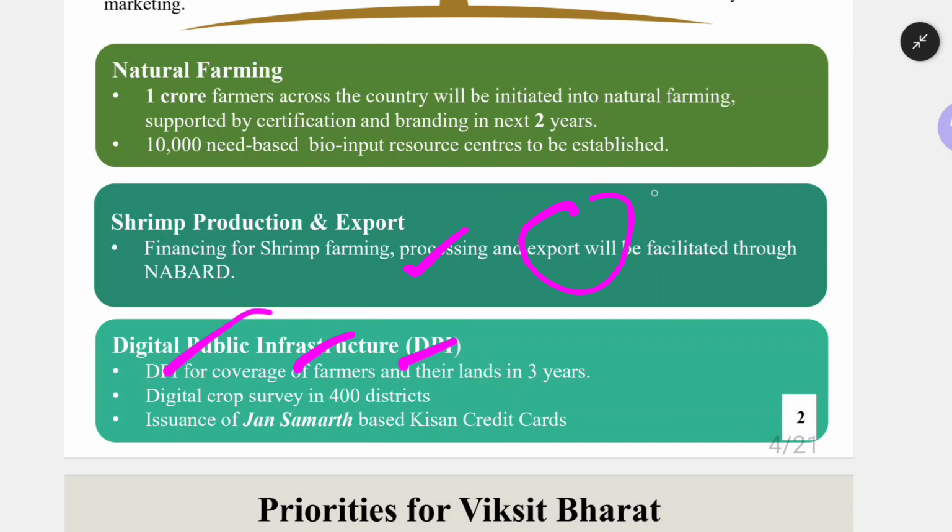Digital public infrastructure is important here. DPI for coverage of farmers and their lands in 3 years, nothing but a land purification program. Whatever lands the farmers have will be put under the digital public infrastructure. A digital crop survey will be done in 400 districts. In those 400 districts, what crops farmers are growing will be put into the system, so that we can analyze better in future.